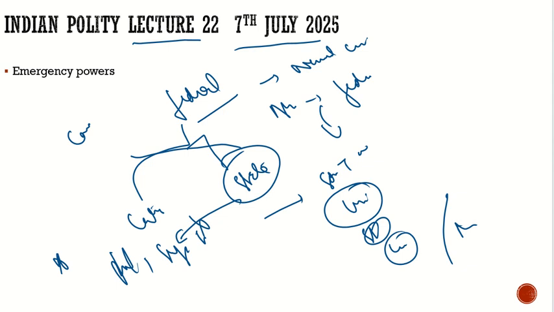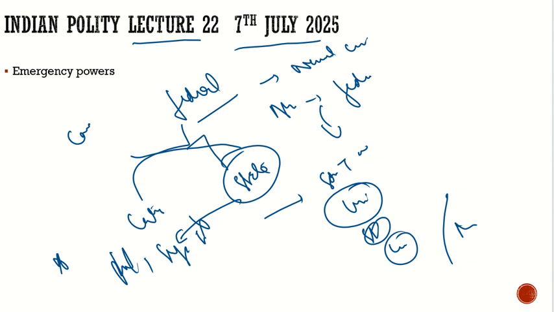Now this is the basic introduction to emergency and why we have it. Because, first, our constitution is not fully federal. This is the unique thing about our constitution. We are not fully federal, we are quasi-federal. Sometimes in normal conditions we act as federal, but still there are limitations. But in abnormal conditions we are not federal at all. We are very much unitary, very much under the control of the center. And what is the purpose of that? The major rationale behind it is to protect and safeguard the unity, security and integrity of the nation.